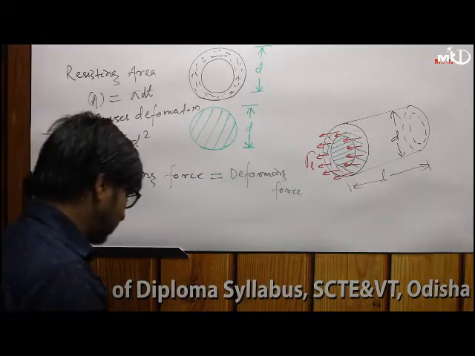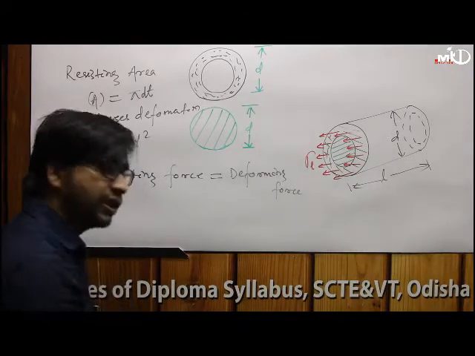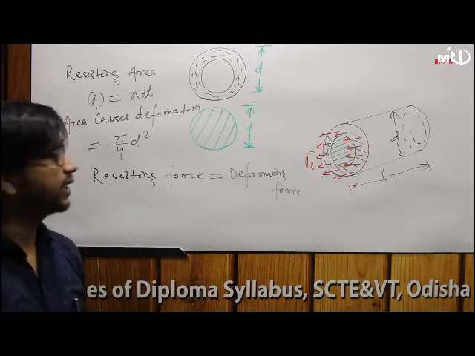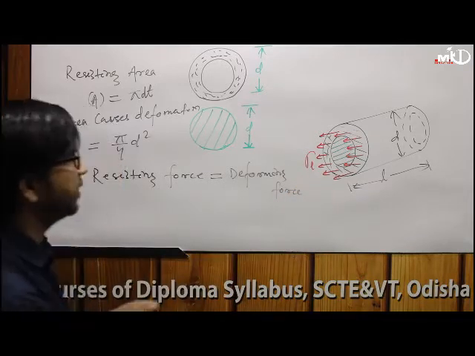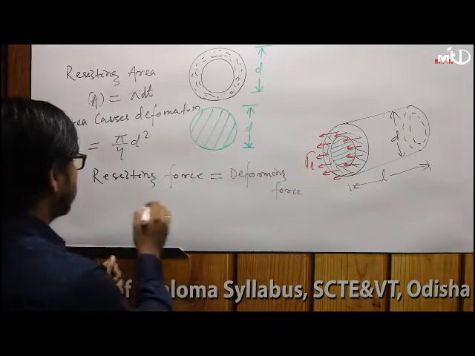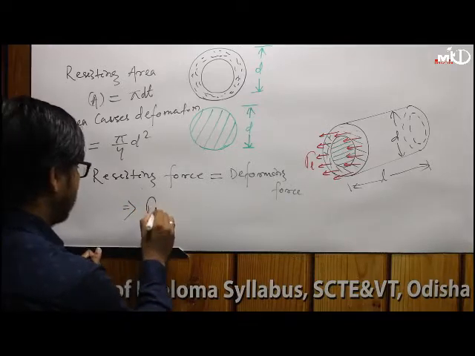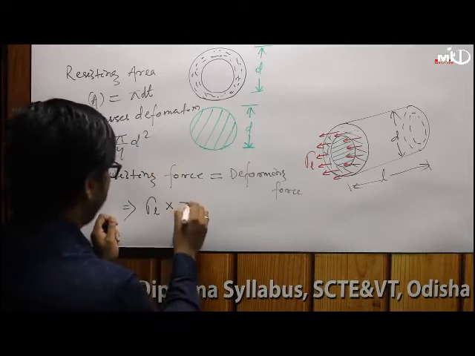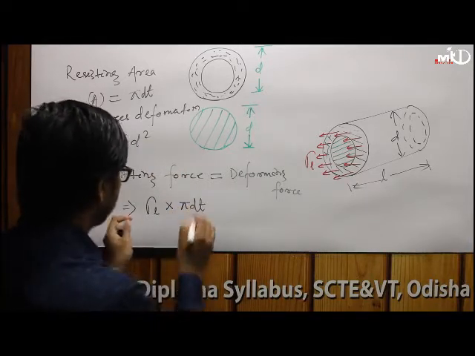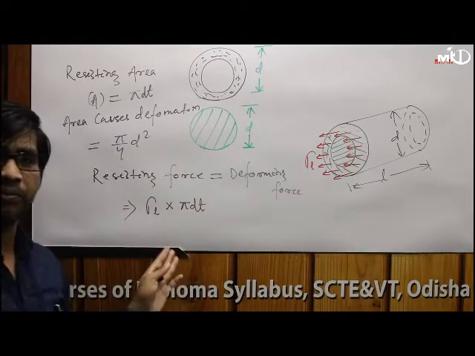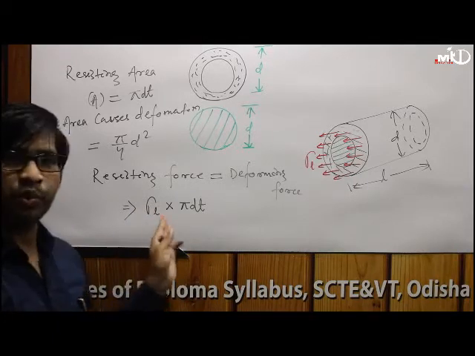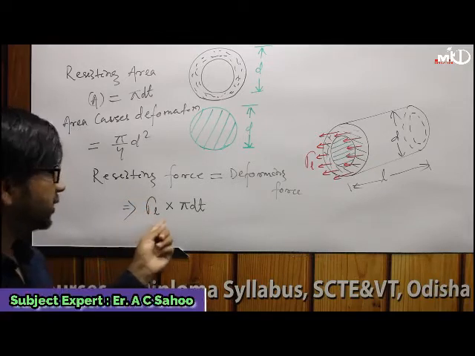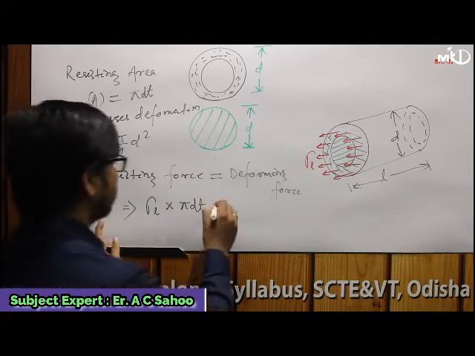We have already discussed. Resisting force means your resisting area into stress. Stress is your longitudinal stress sigma L. You can see here, this is sigma L, your longitudinal stress, into the resisting area, which is pi d t. We have already studied in the first chapter that stress equals force by area, so the resisting force is stress into area, equal to the deforming force.